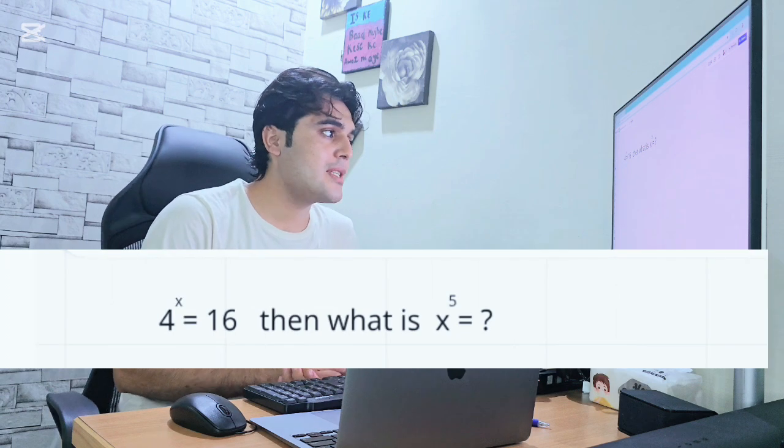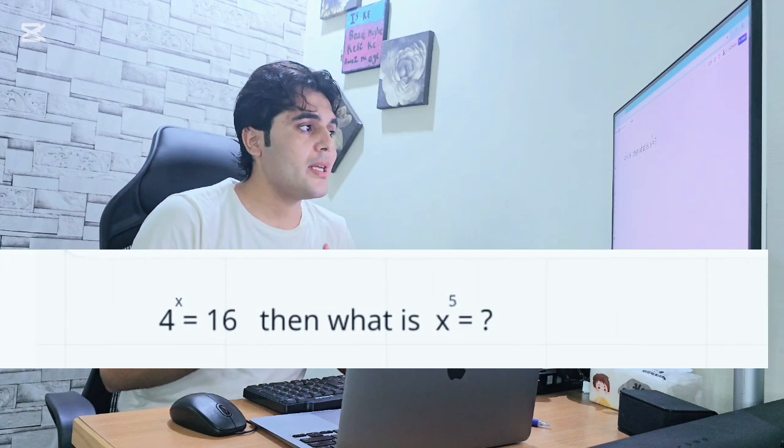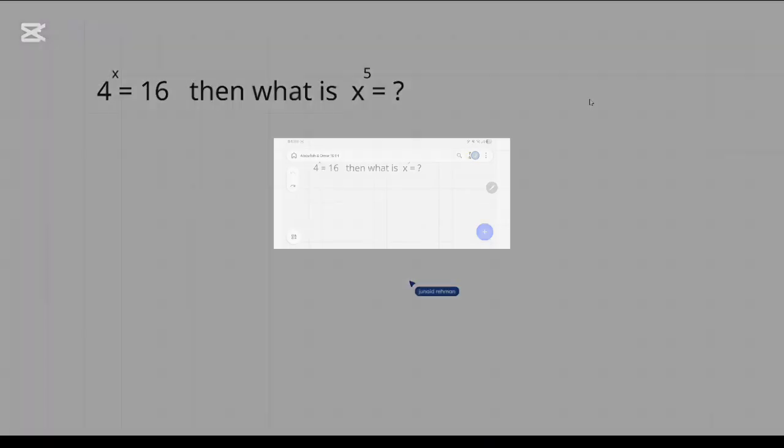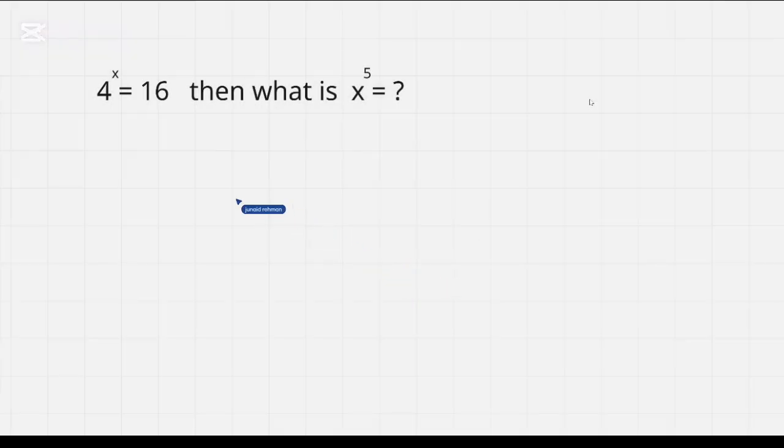This question is a little bit different because here the question is 4 to the power of x is equal to 16. Then what is x to the power of 5 equal to? Mostly this type of question we can face in the Cambridge curriculum, which is a little bit tough to understand, but if your concept is clear, you can solve it easily. So now come here, let's solve this question. How can we simplify this type of question?